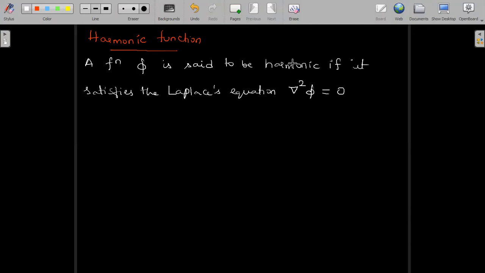So any function phi is said to be harmonic if it satisfies the Laplace equation. In general, the Laplace equation is given by del square phi is equal to 0.